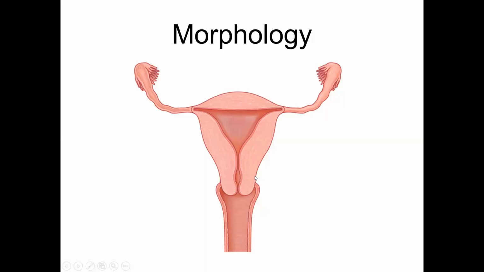Cervix has 2 parts. A part above the vagina, which is called the supravaginal cervix, and a part which is within the vagina, called the intravaginal cervix. The lateral wall of the uterus communicates with the fallopian tube on each side, and the portion of the uterus above the opening of the fallopian tube is defined as the fundus.